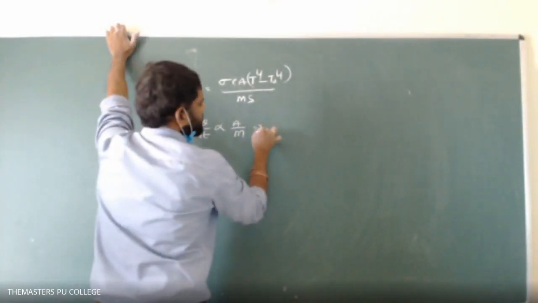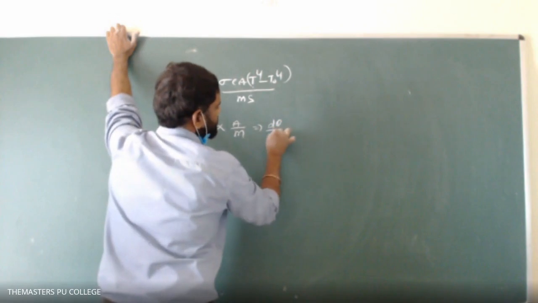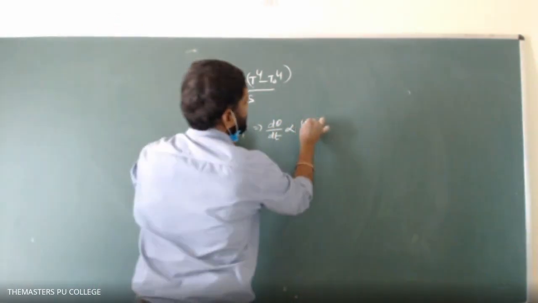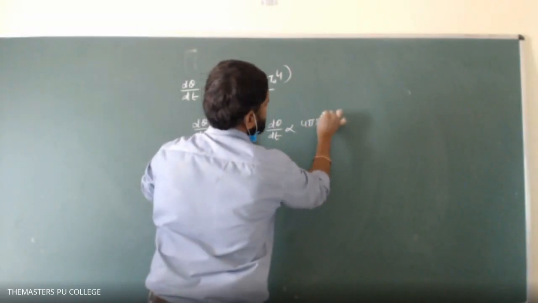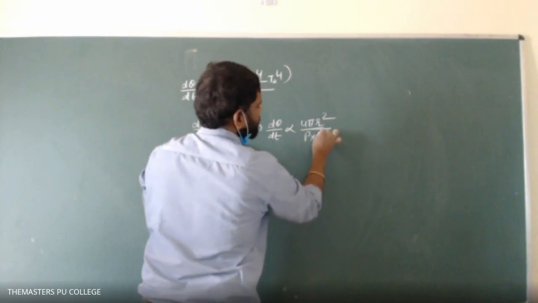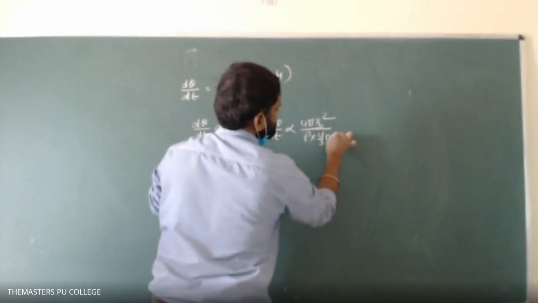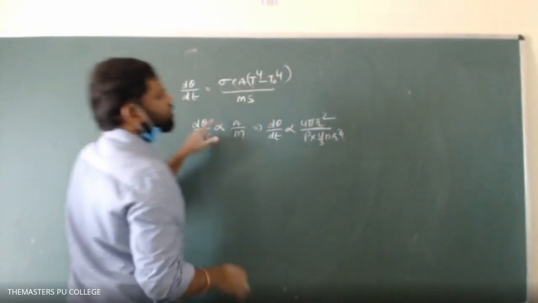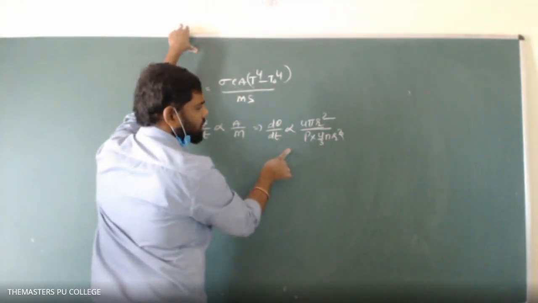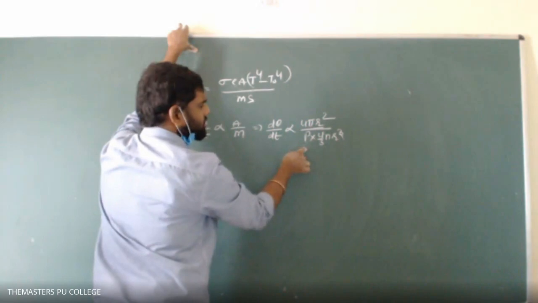The area of the sphere is 4 pi r square. Mass can be written as density into volume, and volume means 4 by 3 pi r cube. Both are made of the same material, so densities are also the same. 4 pi and so on are constants.